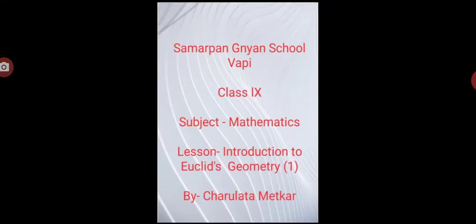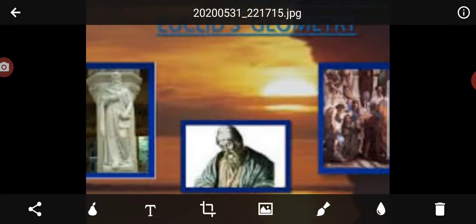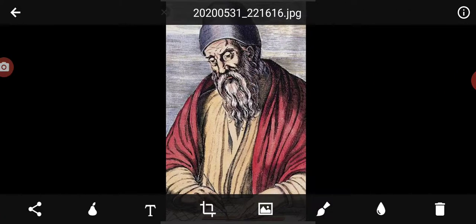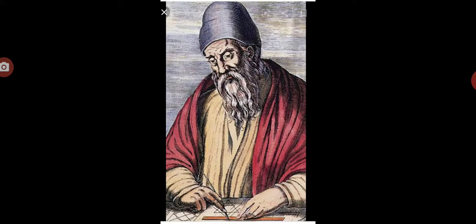Today's lesson is Introduction to Euclid's Geometry, part 1 by Charulata Medkar. Our lesson name is Introduction to Euclid's Geometry. First I introduce Euclid. The word geometry comes from the Greek word geo, which means earth, and metrian, which means to measure. Geometry means geometrion, that is, earth to measure.